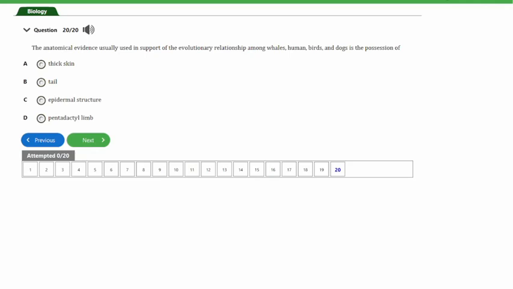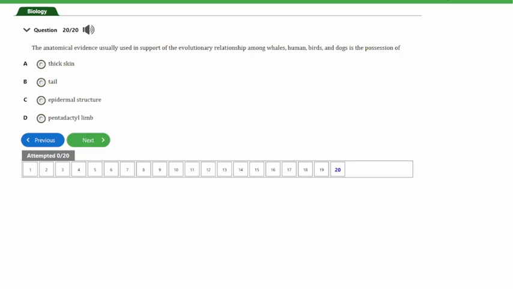The question says the anatomical evidence usually used in support of the evolutionary relationship among whales, humans, birds, and dogs is the possession of A. Thick skin, B. Tail, C. Epidermal structure, D. Pentadactyl limb.